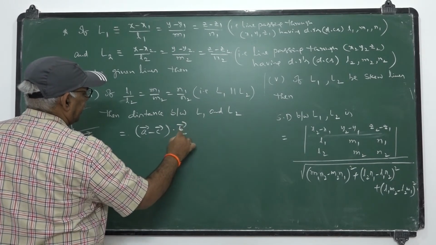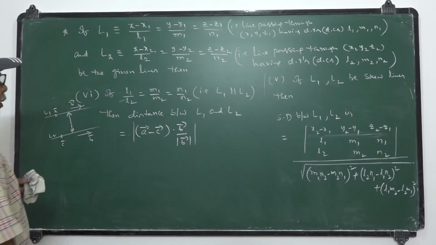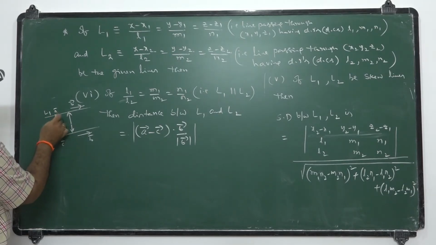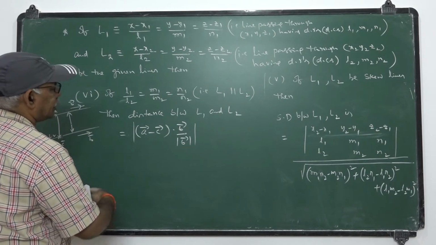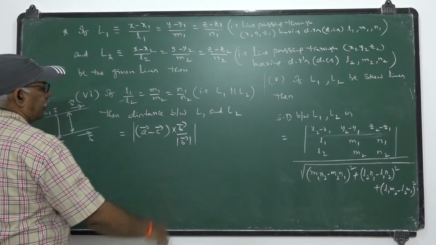That is the projection of AC in the perpendicular direction of B. Actually, perpendicular direction means this is the cross product, by mod B bar,